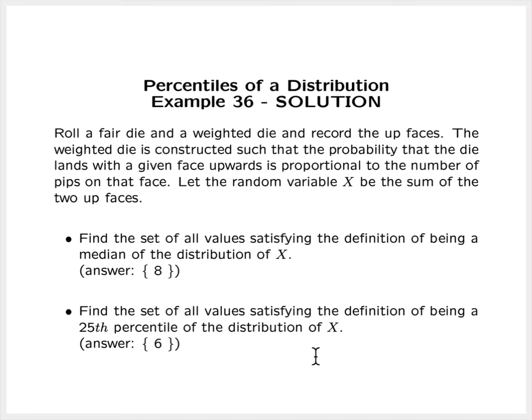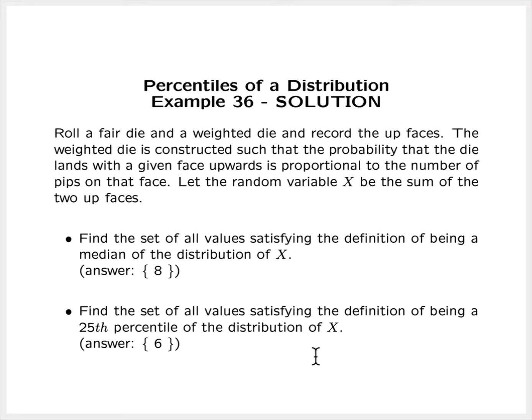Okay, so we've seen the definition of level p percentiles. We have seen a specific example of a particular type of percentile that has a special name, and that's the median of a distribution. And we've also seen how to find another particular level of percentile, for example, a 25th percentile. We could just as easily have found a 75th percentile or a 90th percentile, or whatever is of interest or applicable in a given situation.